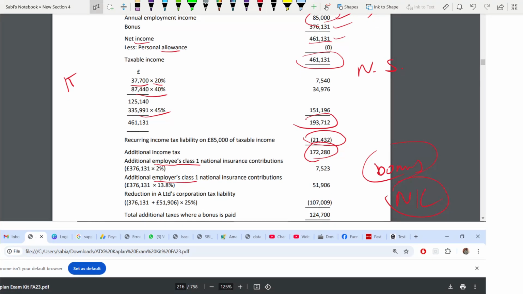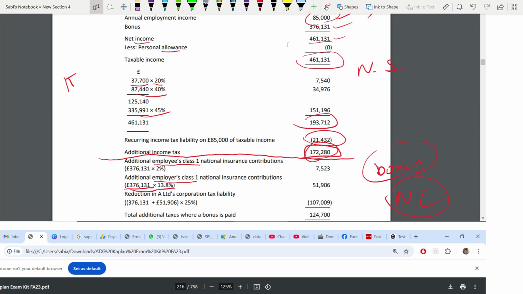Employers is easy. It is at 13.8%. On which? On bonus. What is the bonus? Not on the additional income tax. No. On this. See, this additional income tax is separate. This NIC part is separate, okay? You later add NIC and income tax. But you calculate NIC on the bonus, not on income tax. So that's why 376,131 into 13.8.